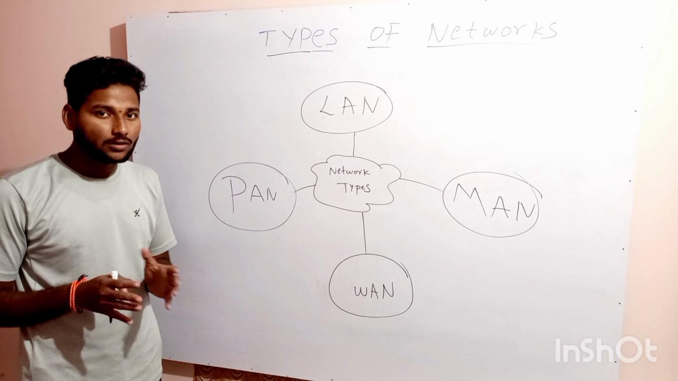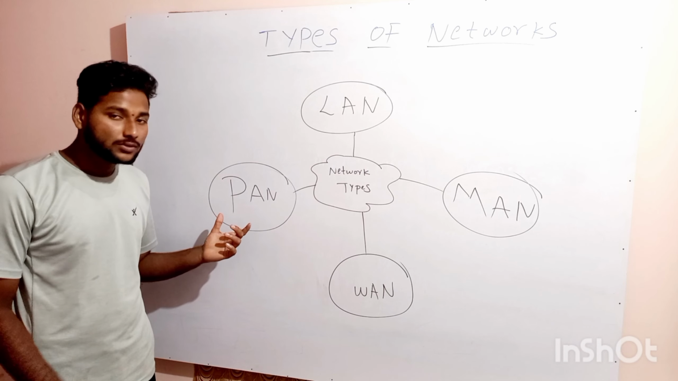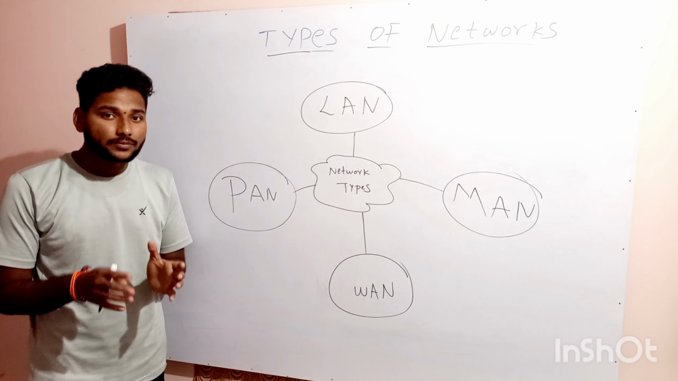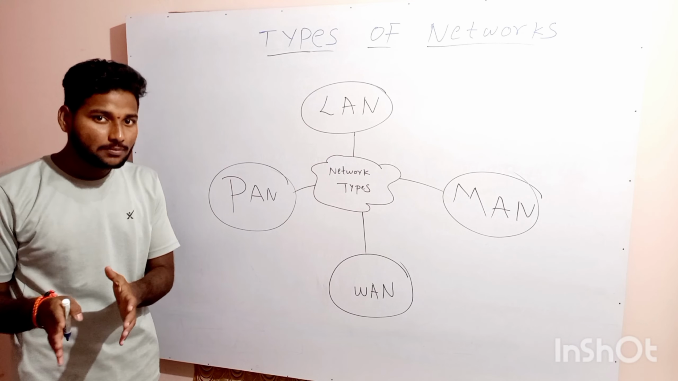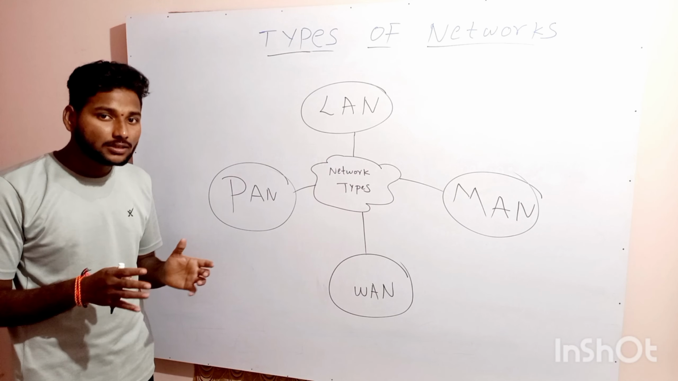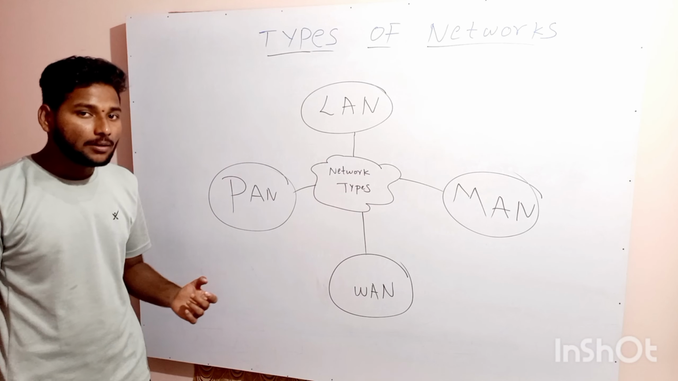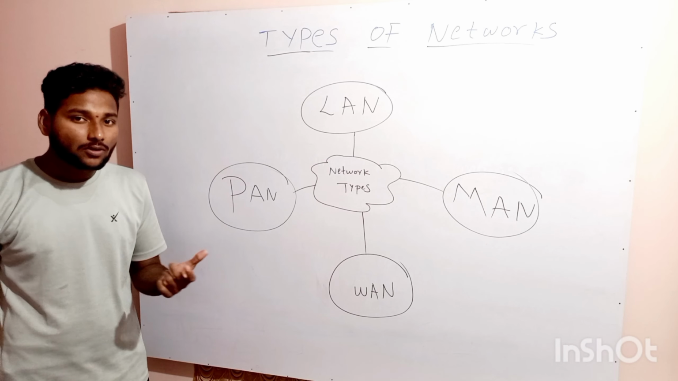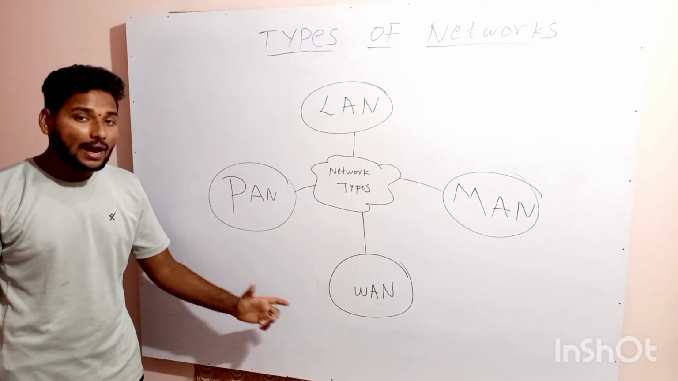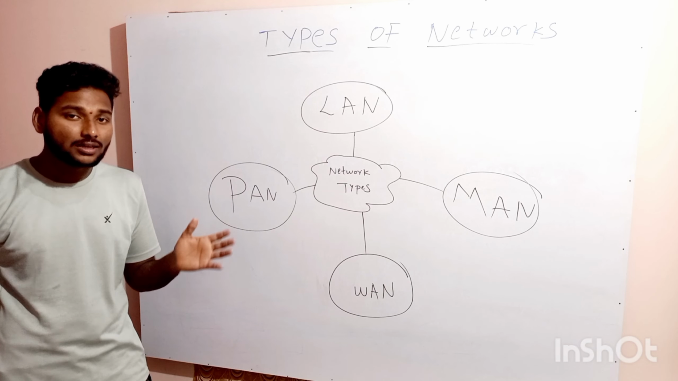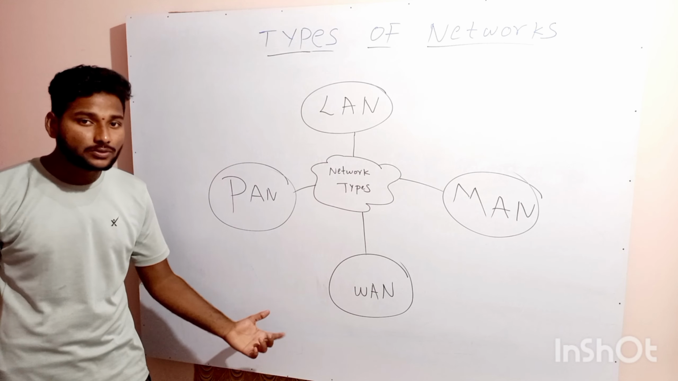within the room or within a single building. We use this PAN. LAN is used for a single college building, or when we have connected multiple systems within some geographical area. MAN is used for metropolitan areas, meaning connections over cities. And WAN is used for connections over countries or large distances.